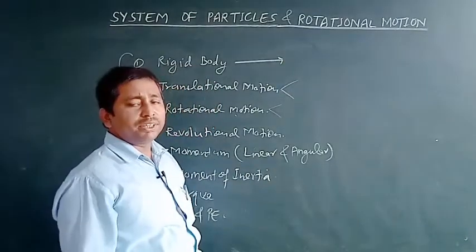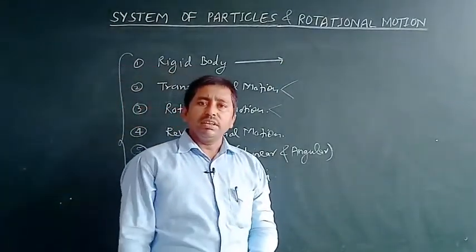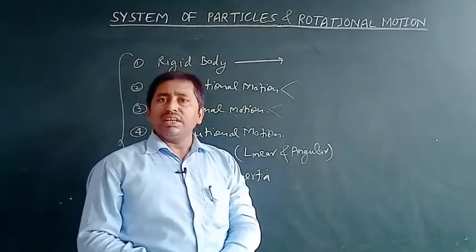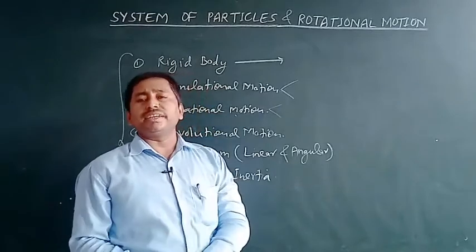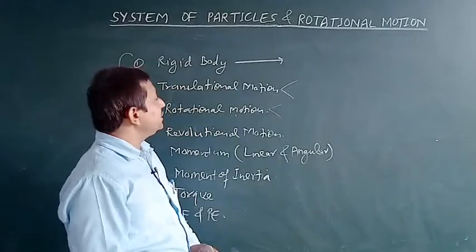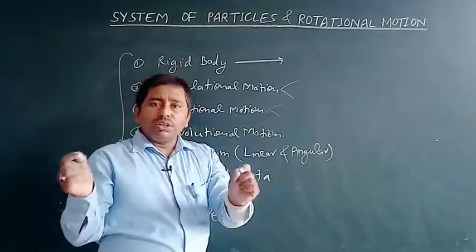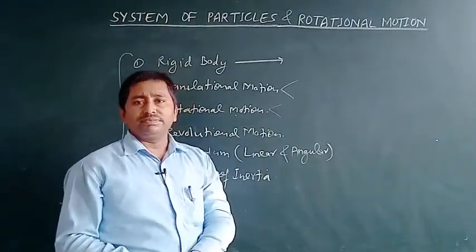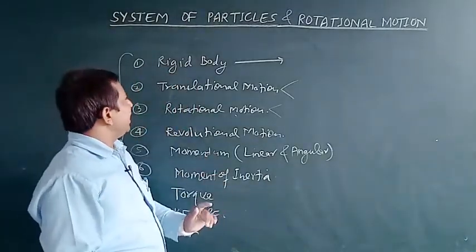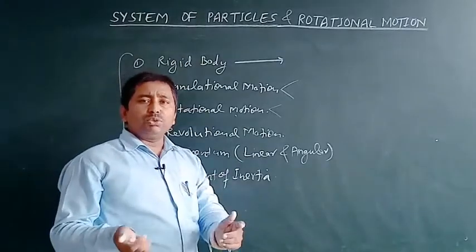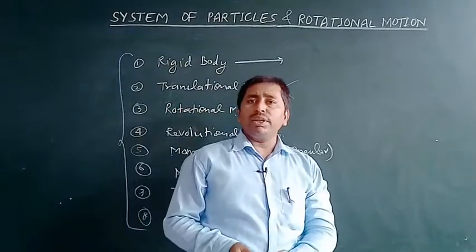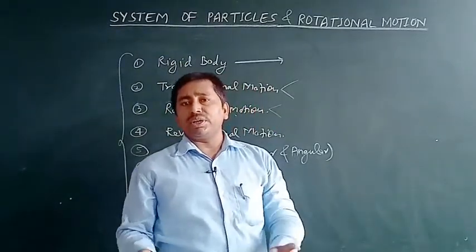So what is a rigid body? As we know, if the particles of any substance are fixed with respect to one another, it means the position of a particle does not change with respect to its neighboring particles. Okay, so we can say that such a body is assumed as a rigid body, but in actual there is no perfectly rigid body.